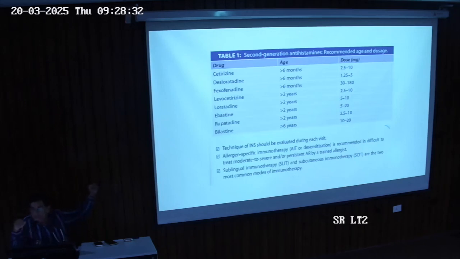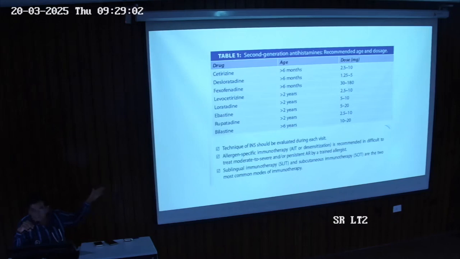We can use antihistaminics not below, we should not use less than 6 months. We should not use antihistaminics. It's always because whenever you have a kid and somebody asks your parents, your doctor tells me we haven't kid in less than 6 months, 4 months. So you just broadly give him cetirizine syrup. You should not give it because it has long-term side effects. They have attention deficit in different schools. Whatever the antihistaminics, the starting age is more than 6 months.